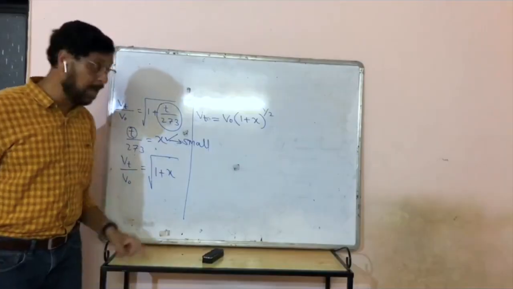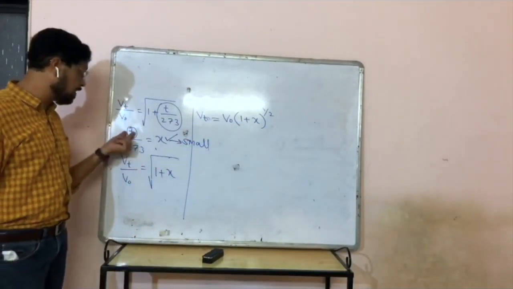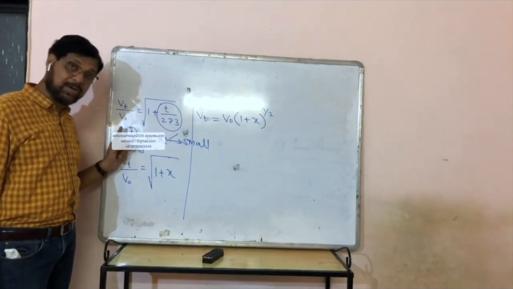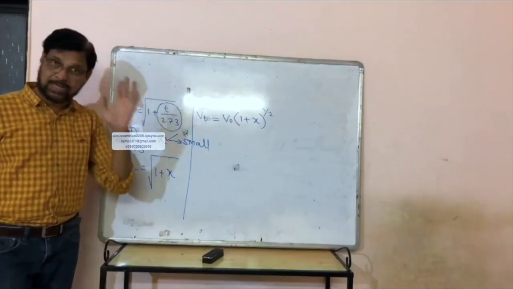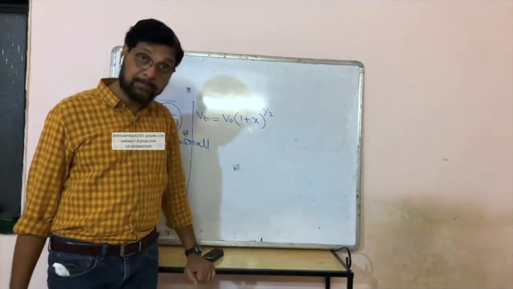So in this formula, X is very, very small because X is T upon 273. So change in temperature 10, 20, 30 upon 273 is very small.